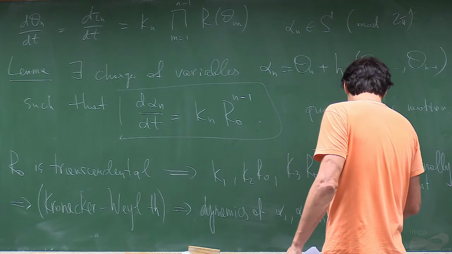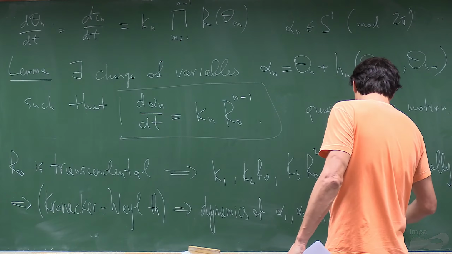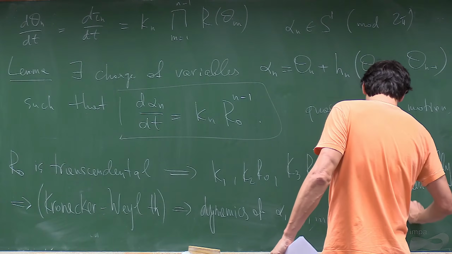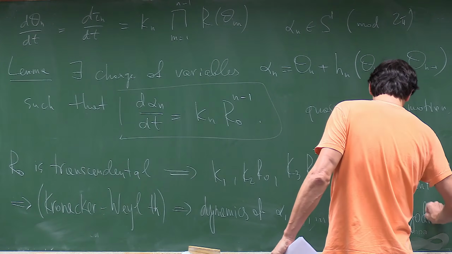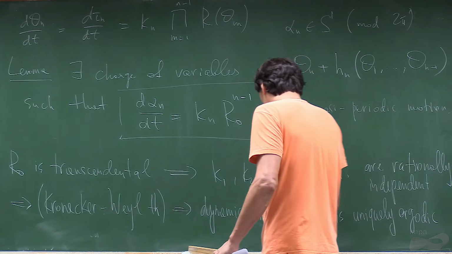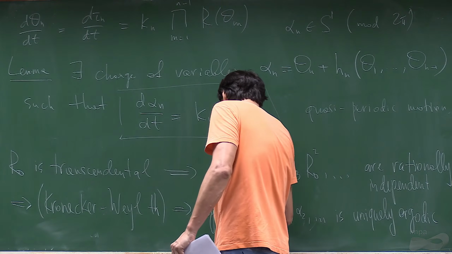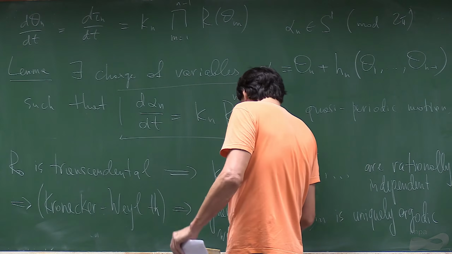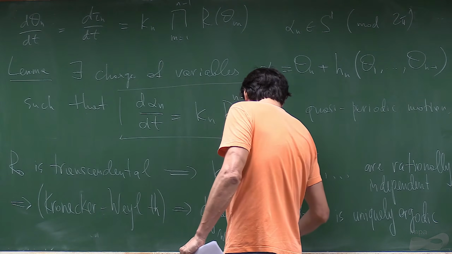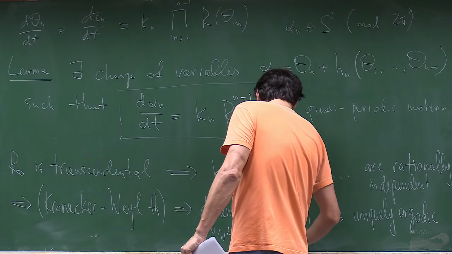I'll tell you what it is. With uniform measure, with a uniform invariant measure.